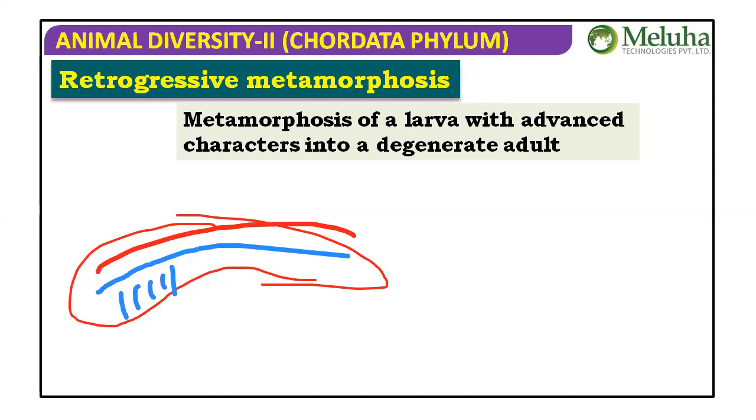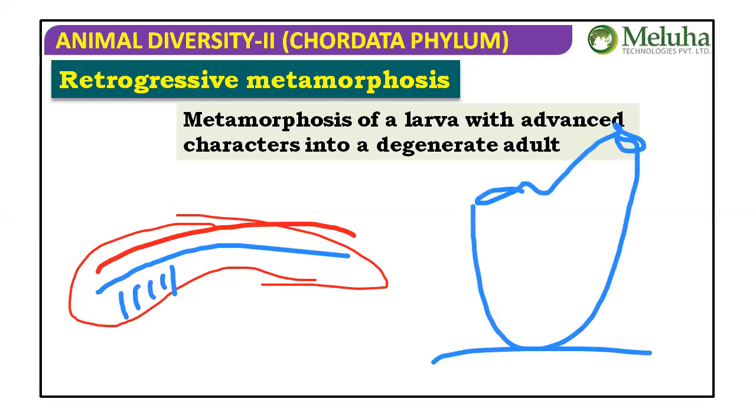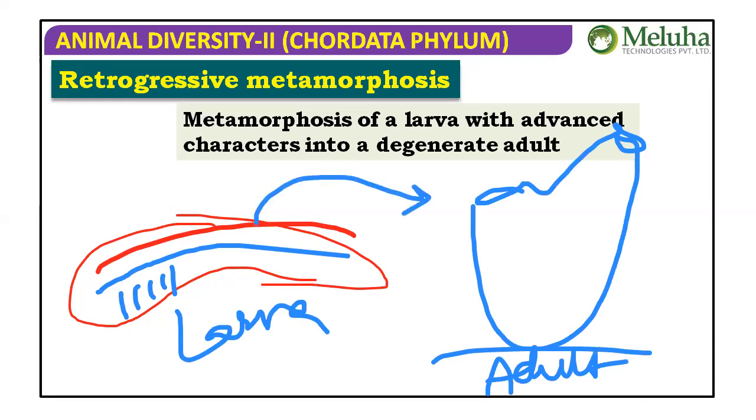Likewise, everything is present, but the adult is primitive. Larva is well developed and adult is primitive. This is the interesting case. So whenever a well-developed larva changes into a primitive adult, we call that retrogressive metamorphosis, reverse metamorphosis.